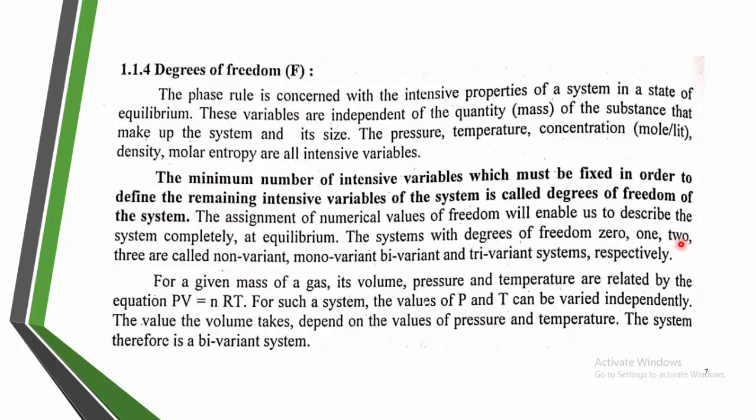So the degree of freedom is the minimum number of intensive variables which must be fixed in order to define the remaining intensive variables of the system.